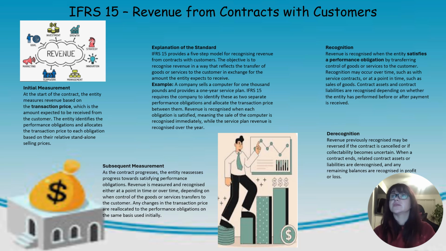Recognition. Revenue is recognized when the entity satisfies a performance obligation by transferring control of goods or services to the customer. Recognition may occur over time, such as with service contracts, or at a point in time, such as sales of goods. Contract assets and contract liabilities are recognized depending on whether the entity has performed before or after payment is received.